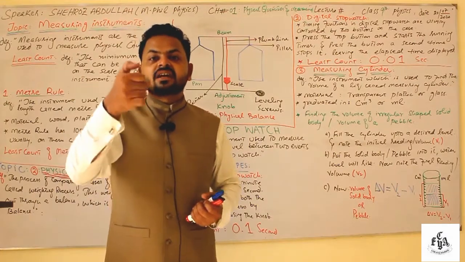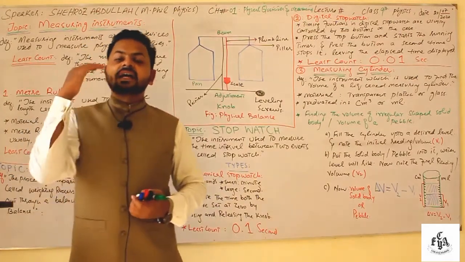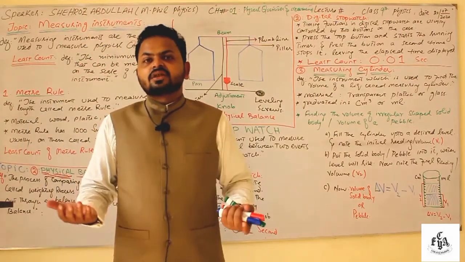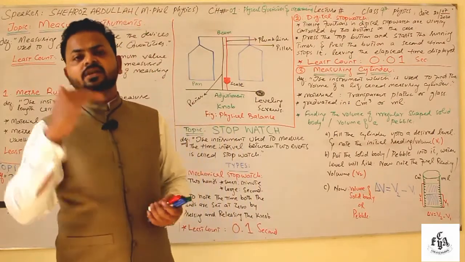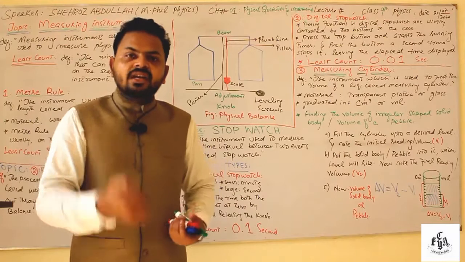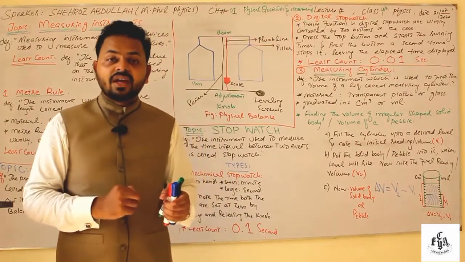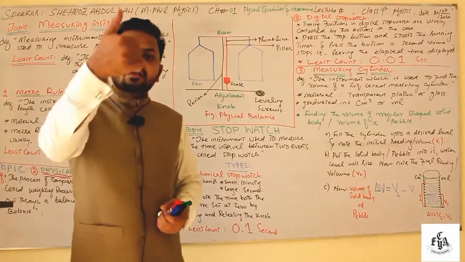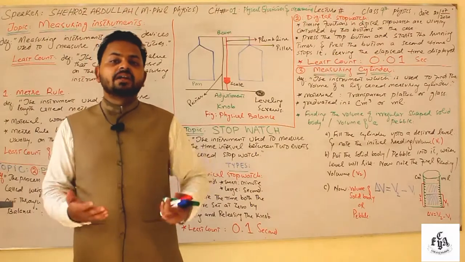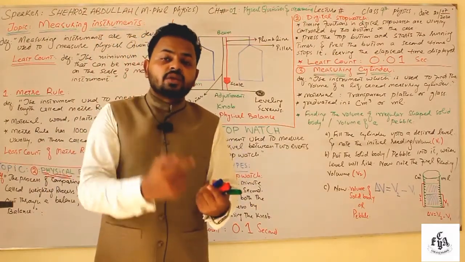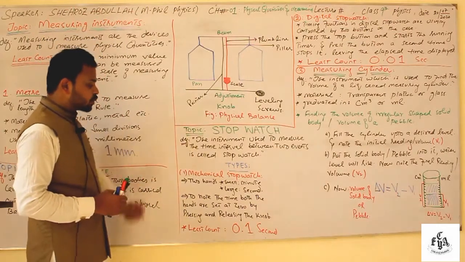Okay, you have to press it a third time, and the needles will come to their 12 position. In normal conditions, when it is not in working, both the needles are at 12. So if you want to start reading with it, press it one time, the reading will start and the needles will start moving. Okay, if you want to stop it, press it again, ठीक हो गया, note the time. And finally, if you want to bring both the needles to 12, press it a third time. So this was all about the stopwatch.